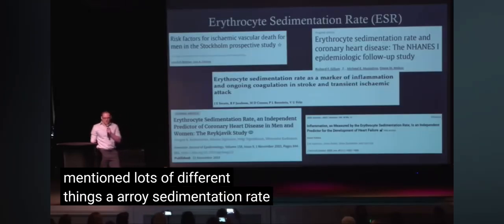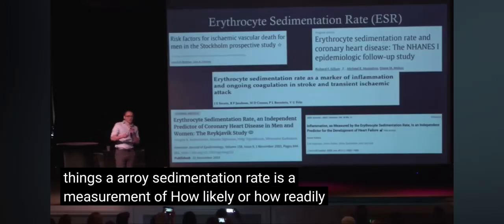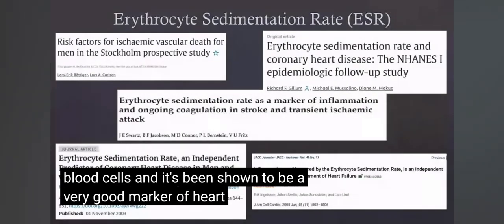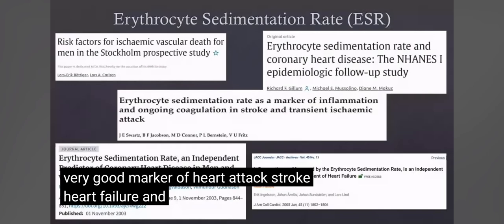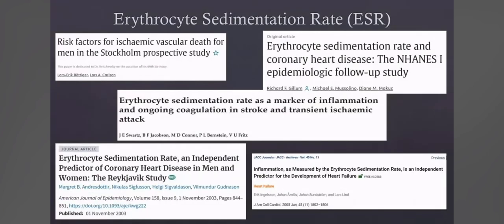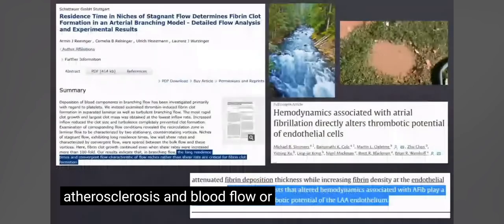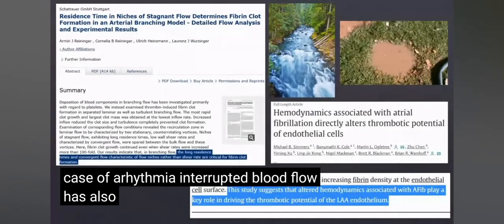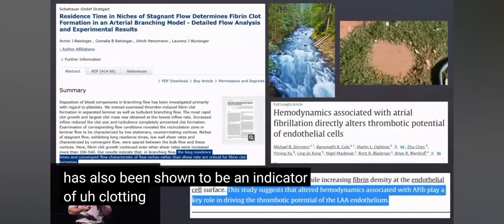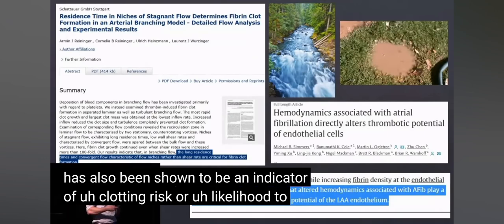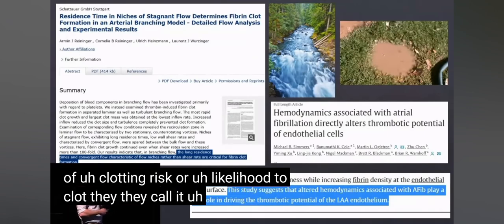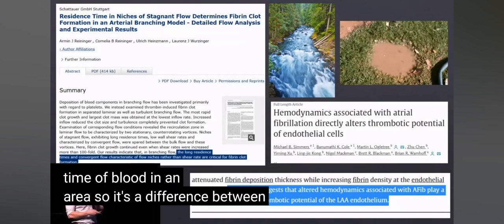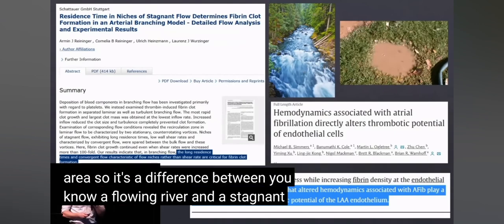Erythrocyte sedimentation rate is a measurement of how readily your red blood cells clump together. And it's been shown to be a very good marker of heart attack, stroke, heart failure, and atherosclerosis. And poor blood flow, stagnant blood flow, or in the case of arrhythmias, interrupted blood flow, has also been shown to be an indicator of clotting risk or likelihood to clot. They call it residence time of blood in an area. So it's the difference between a flowing river and a stagnant puddle.